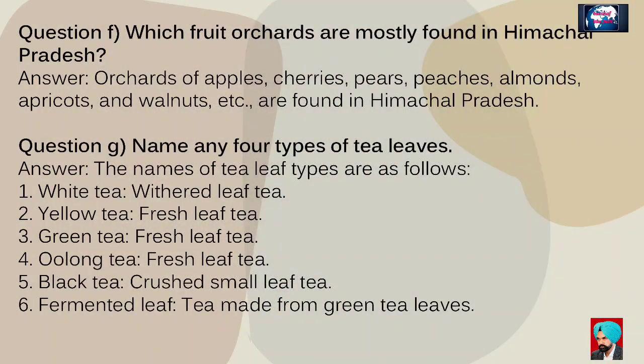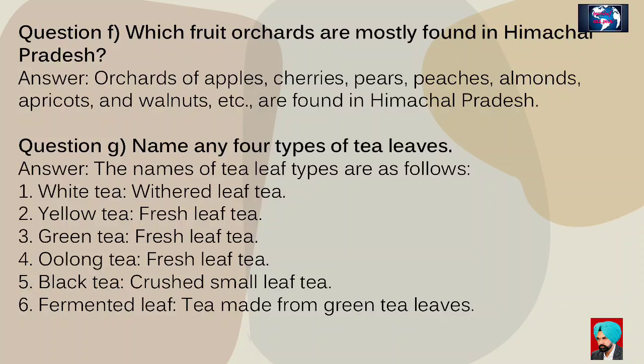Question F. Which fruit orchards are mostly found in Himachal Pradesh? Answer. Orchards of apple, cherry, pear, peach, almond, apricot and walnut are mostly found in Himachal Pradesh. Question G. Name any 4 varieties of tea leaves. Answer. The names of the varieties of tea leaves are as follows.